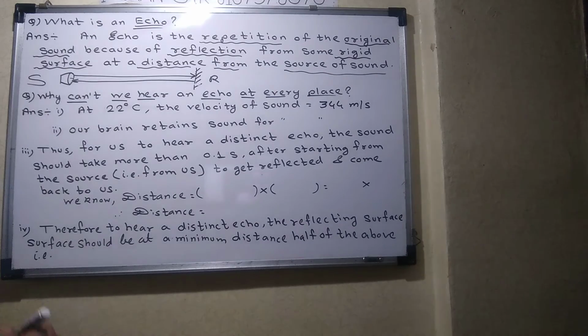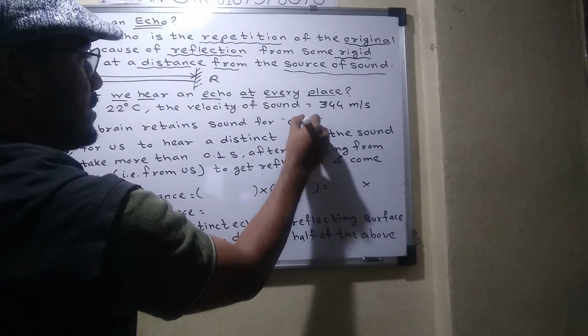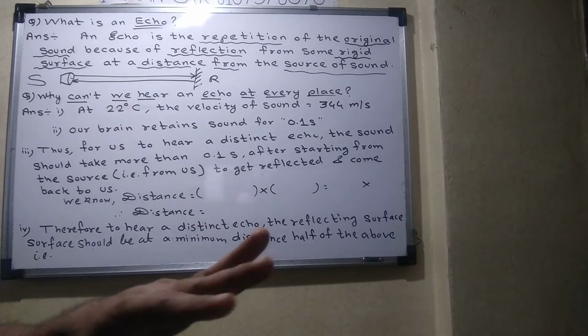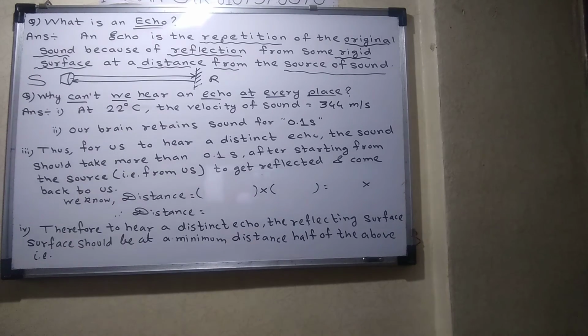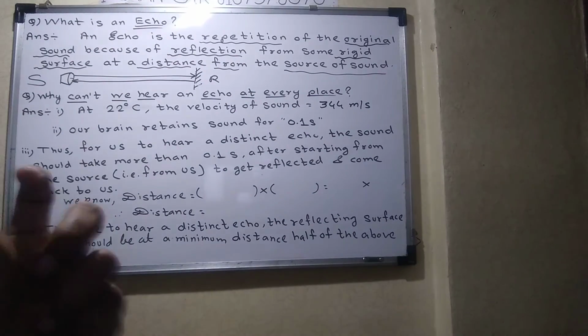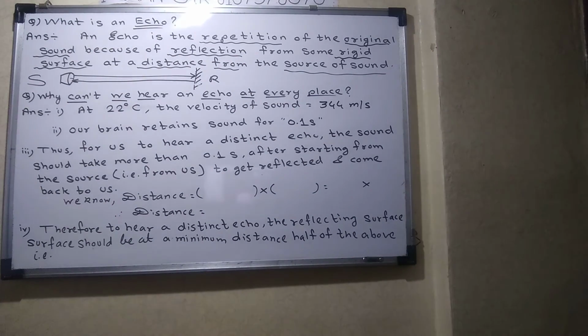That time is 0.1 second. Remember that. It means the second sound should come after 0.1 second. That is the condition.